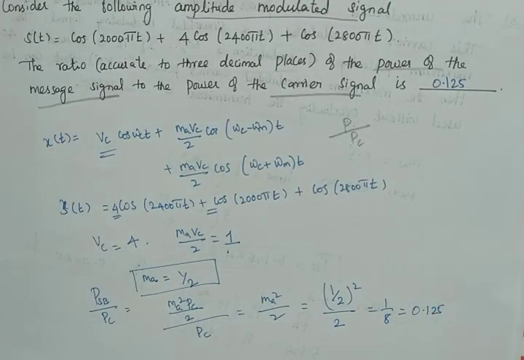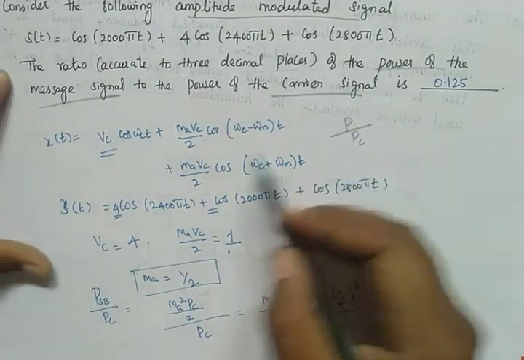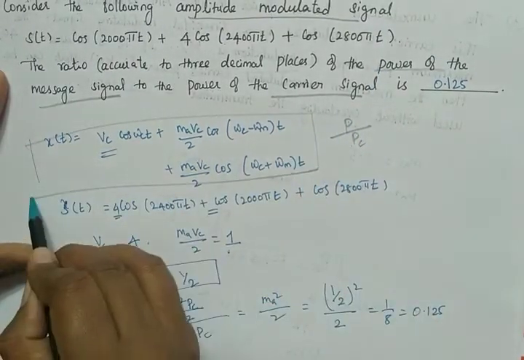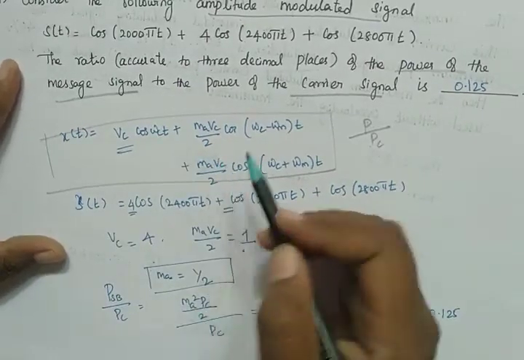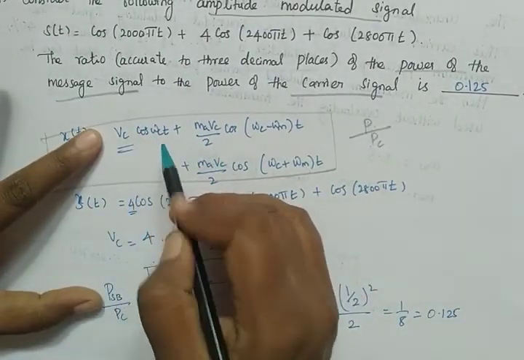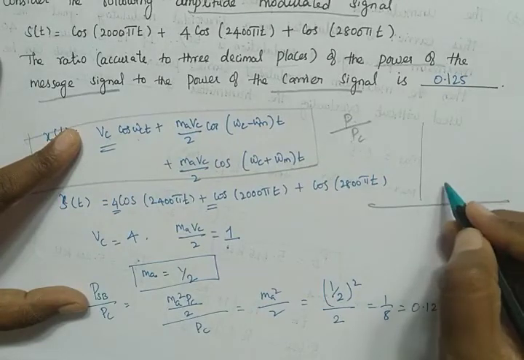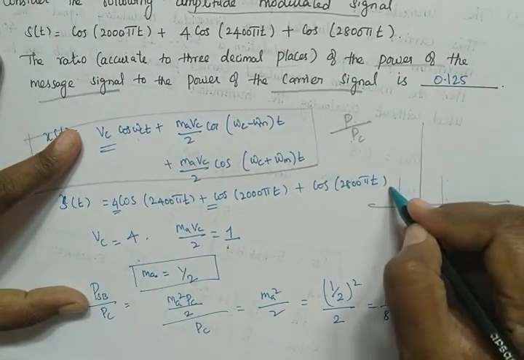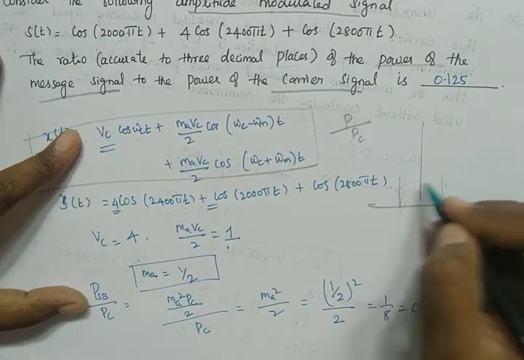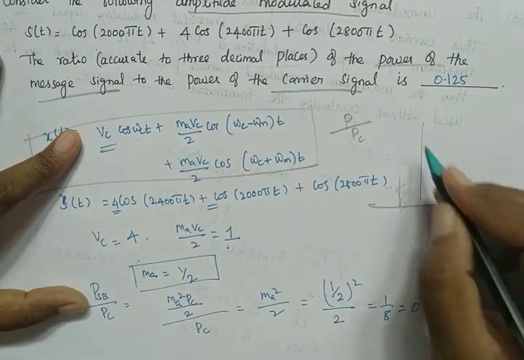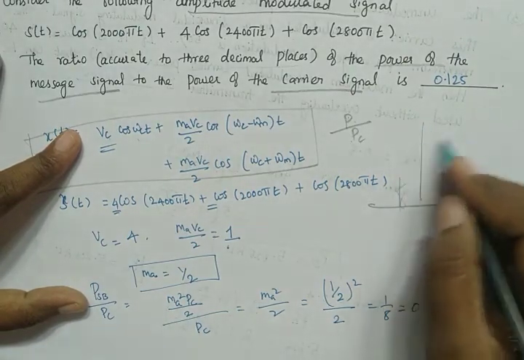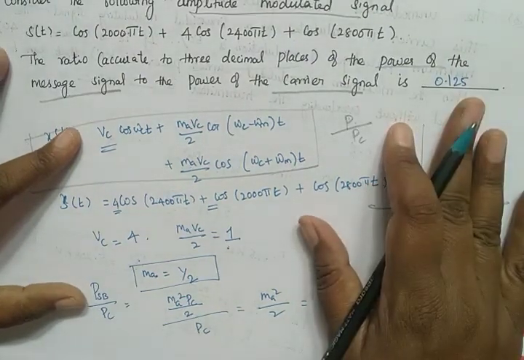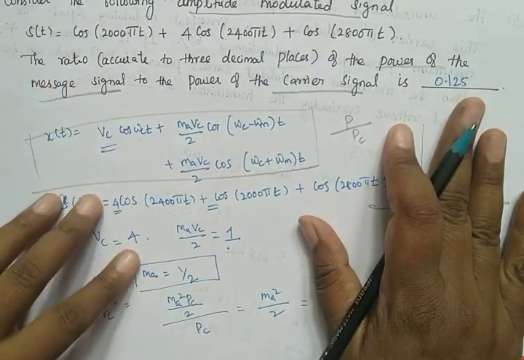So this is how we have to solve. While solving amplitude modulation problems, we must know this general expression. After knowing the general expression, we should know what Vc cos ωct is, and we know the frequency spectrum of this. Here it is the upper sideband and the lower sideband. So while drawing, we used to draw like this: upper sideband, lower sideband, and here we used to write the powers, amplitudes, etc. So we must know all this about amplitude modulation.